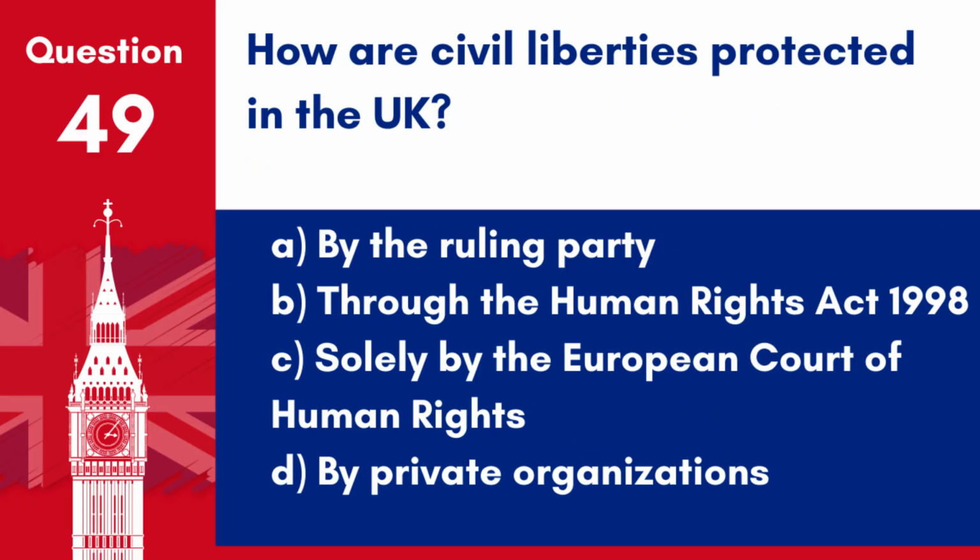Question 49. How are civil liberties protected in the UK? A. By the ruling party. B. Through the Human Rights Act 1998. C. Solely by the European Court of Human Rights. D. By private organizations.